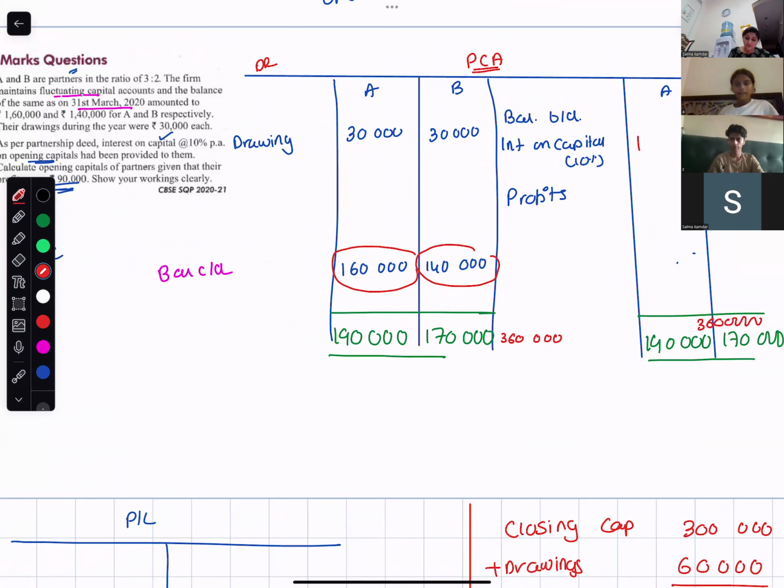I know that the total of this entire thing, which is coming from the appropriation account, is 90,000. So from 360,000, if I remove 90,000, it's 270,000. Capital is 270,000. So now I have got my total opening capital.